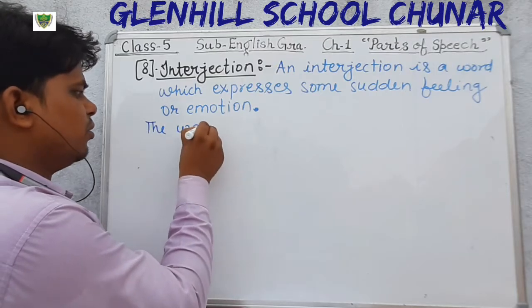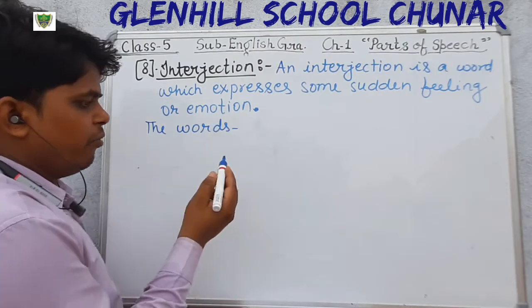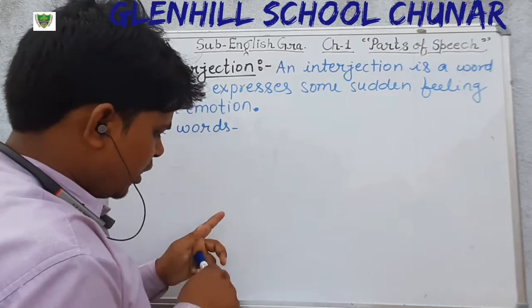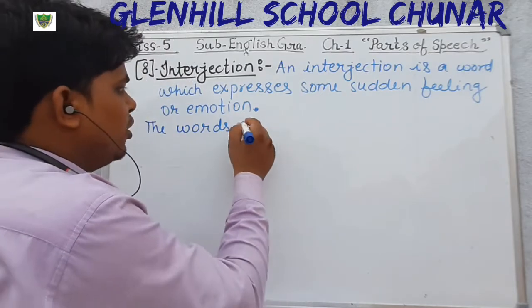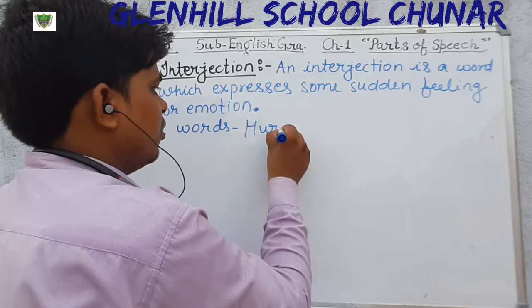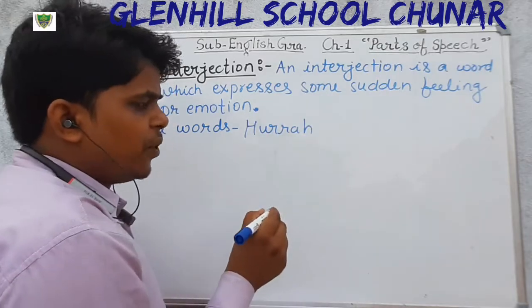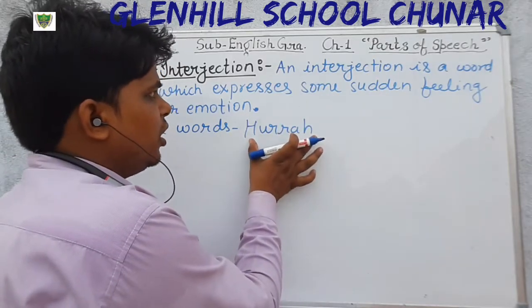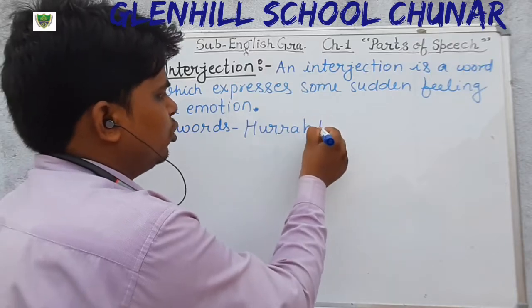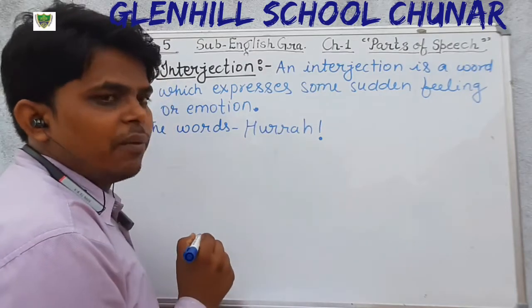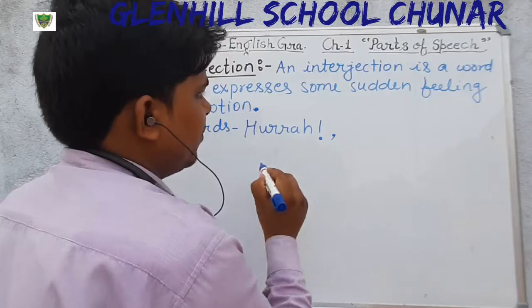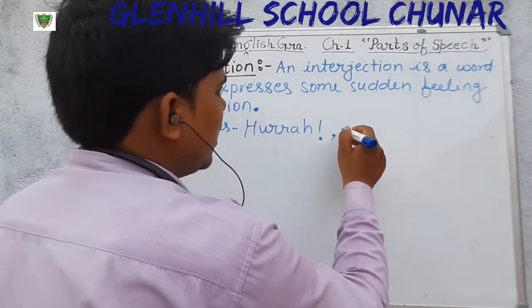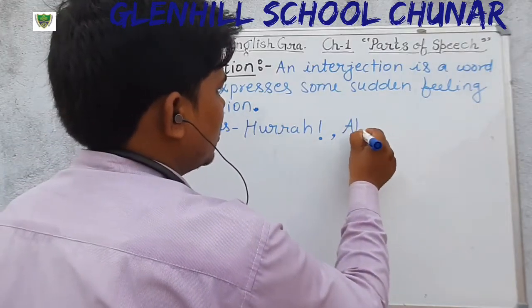The words: when we feel joy after winning the match, we use hooray, hooray. And after using the interjection word, we use the exclamation sign. Okay, when we feel sad, we use alas.